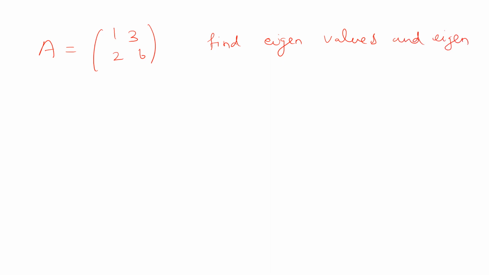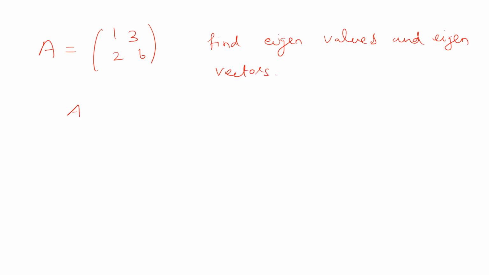Okay, so I am taking the matrix A equal to 1, 3, 2, 6. Find the eigenvalues and eigenvectors. So what is the condition?